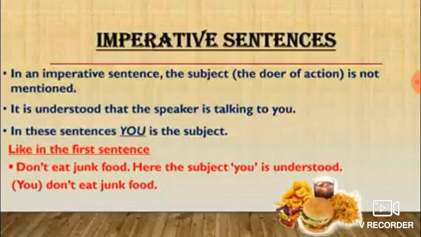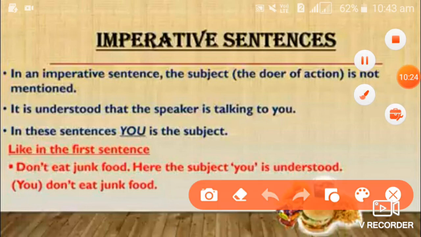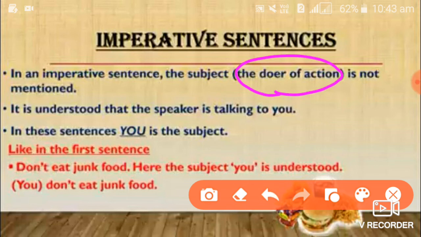In an imperative sentence, the subject, that means the doer of the action, who is doing the action, is not mentioned. They won't give the subject here. You see, don't eat junk food they have given. They did not give the doer of the action, that is, the subject is not given here.